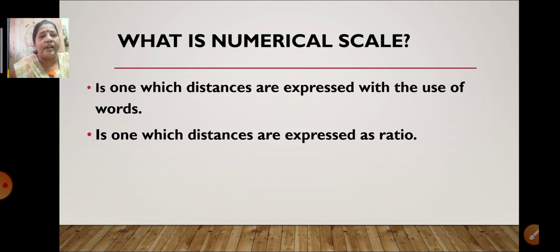Which is the right answer? The first one or the second one? Yes, correct. It is the second one, that it is one in which distances are expressed as a ratio. So click on the second option. Okay children.